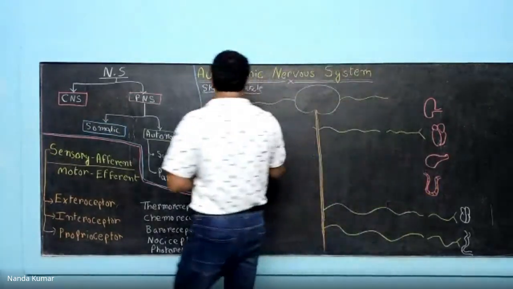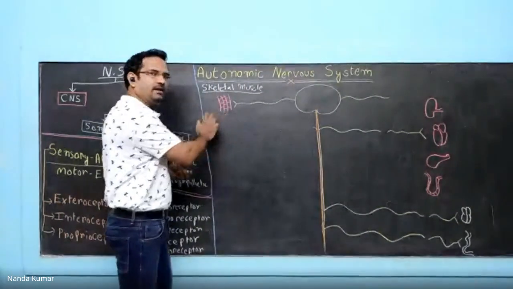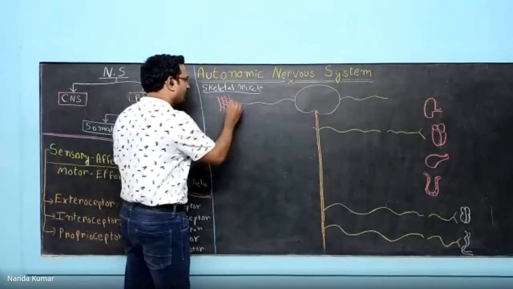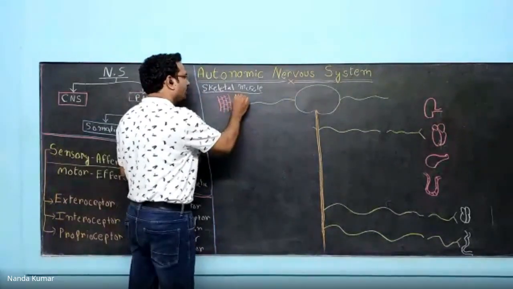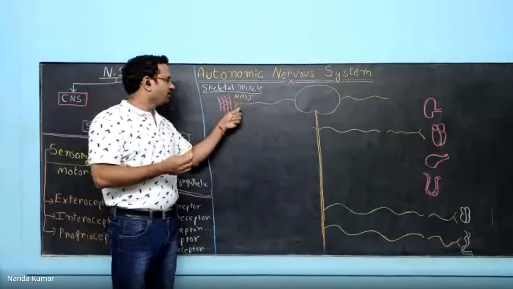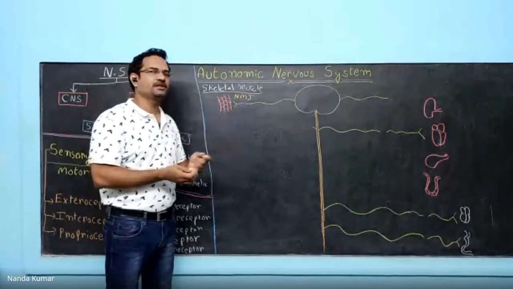There is a junction between this nerve ending and muscle. This is called the neuromuscular junction. This is known as neuromuscular junction, NMJ. Simple. A neuron and muscle, a junction is there, it is neuromuscular junction.